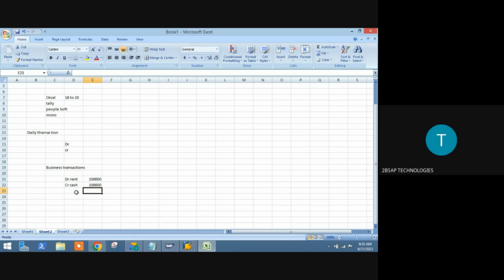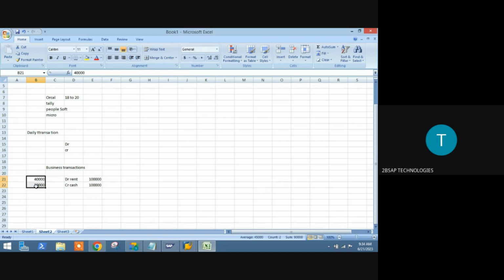We cannot go by these names, by wording culture or literature culture. We will go in a fixed manner. Instead of rent, I will go with a fixed code. I will create one record, 40,000. And here for cash, I will create 150,000.